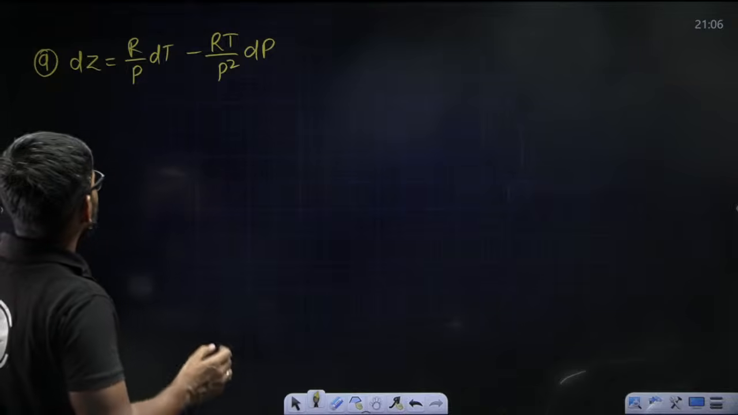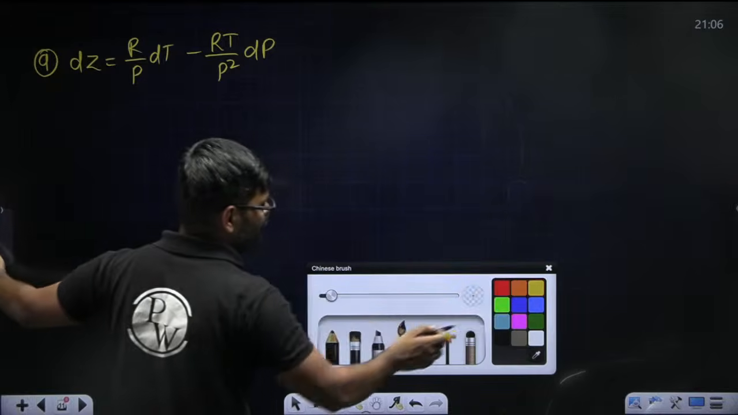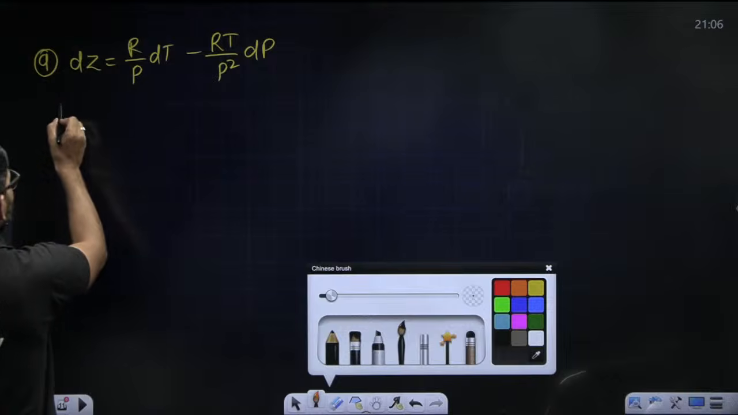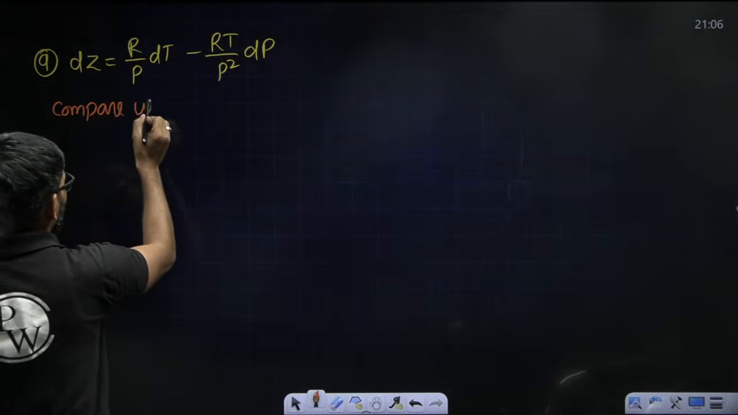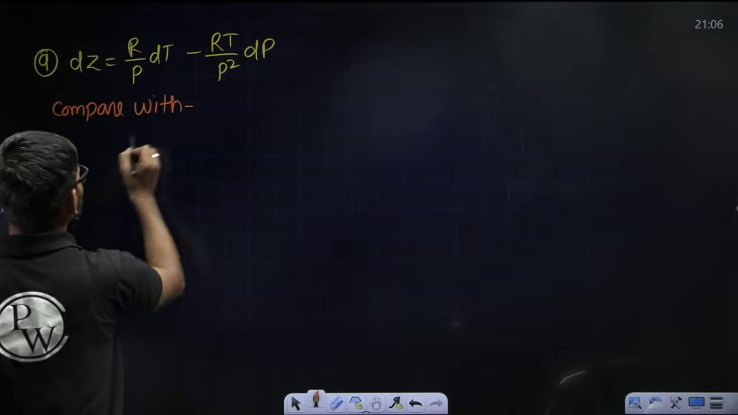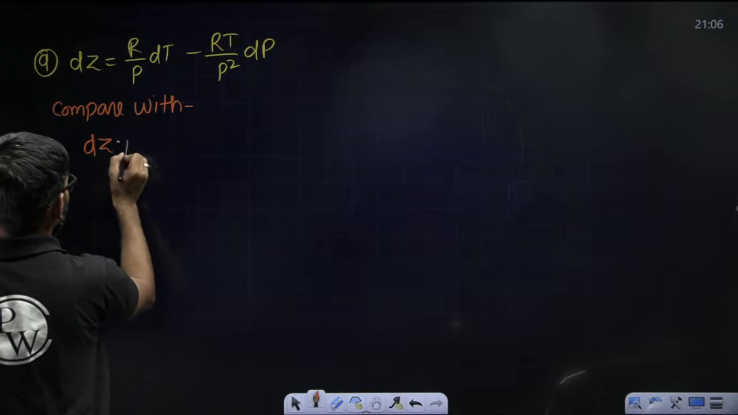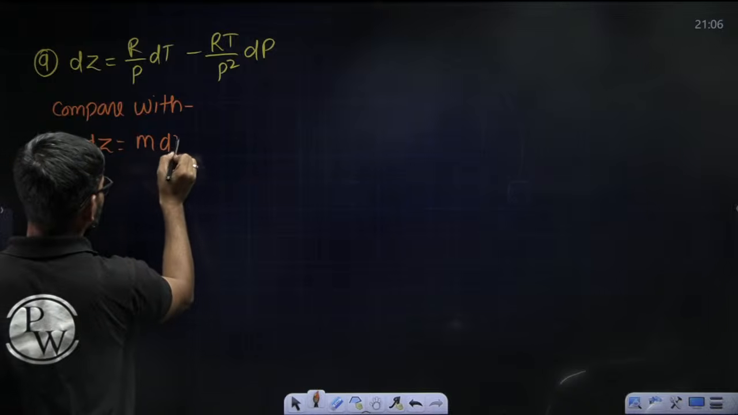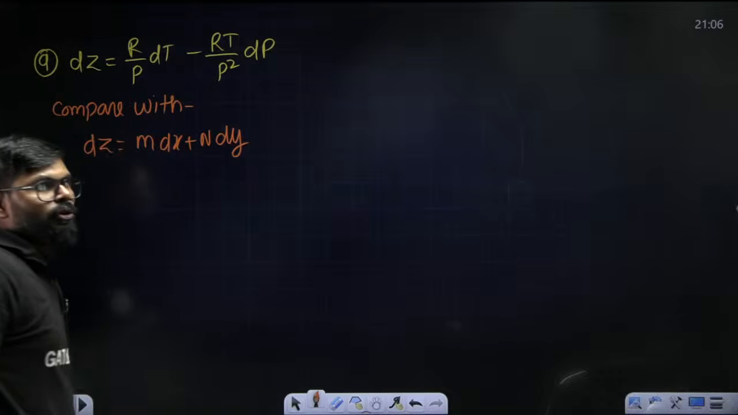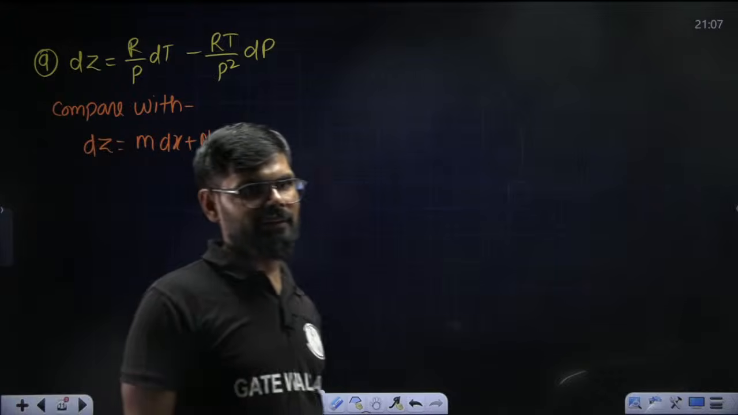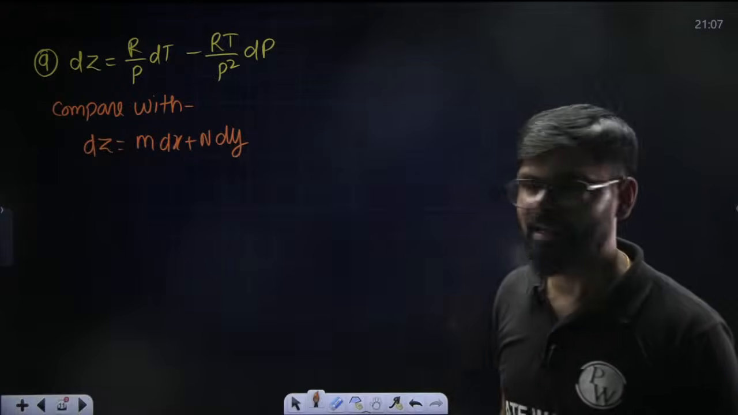First start with this, right? Now I am going to compare, right? What you need to do? Same thing. Compare with dz is equal to m dx plus n dy. Dz is equal to m dx plus n dy, right? M dx plus n dy.